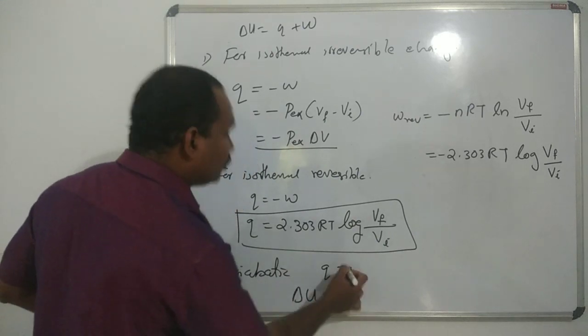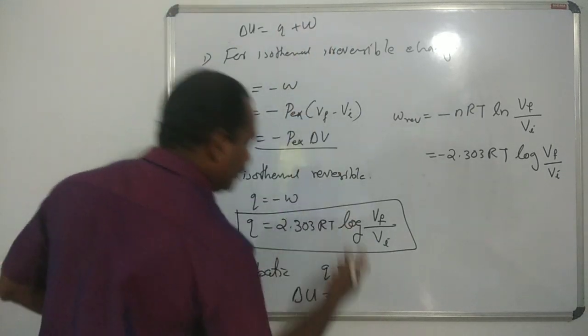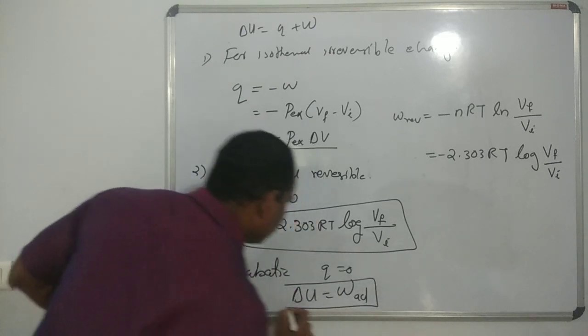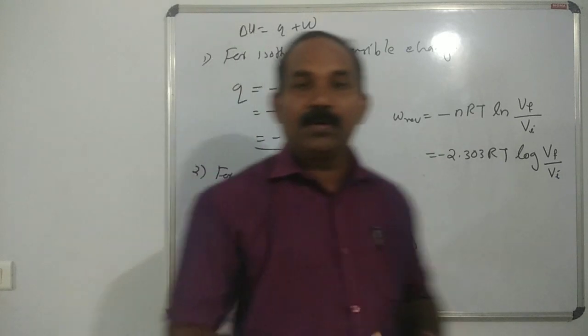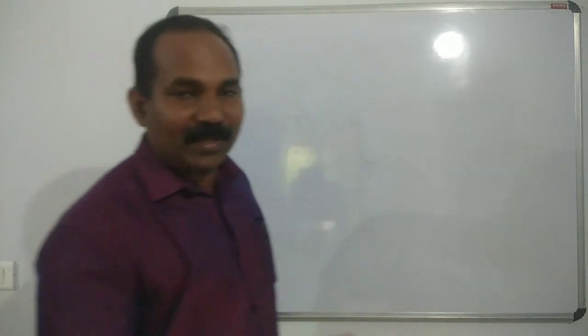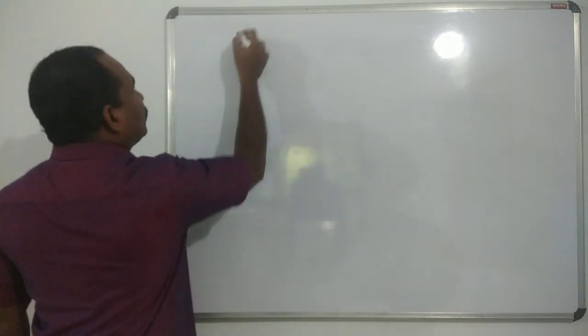Delta U is equal to W, since Q is 0. So this is W adiabatic, another equation.